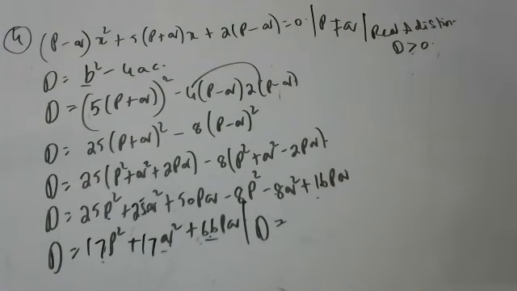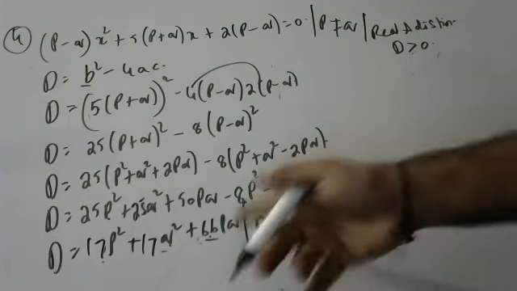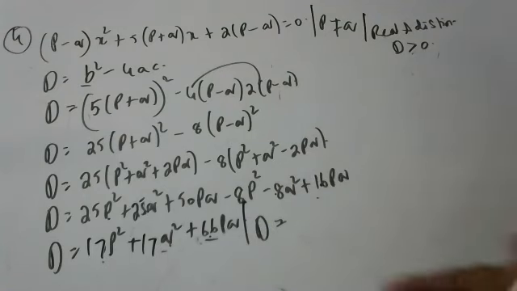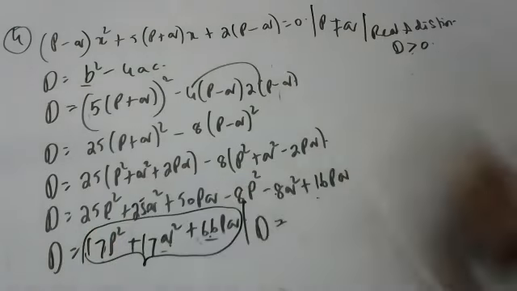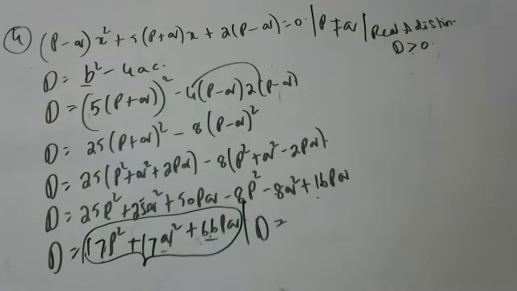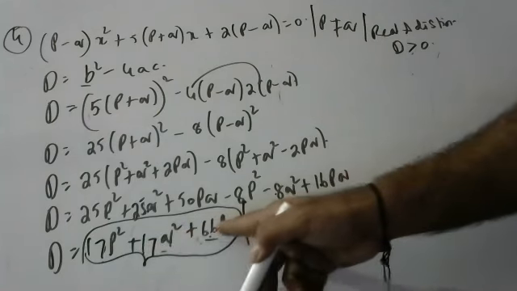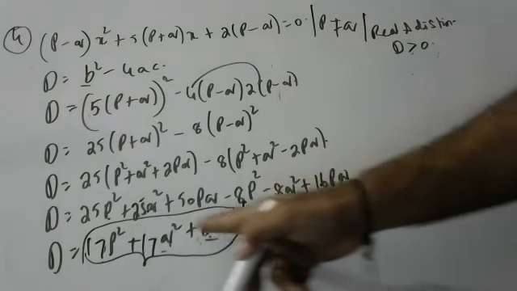Children, try to understand slowly. This is coming like this, and everything here is plus.